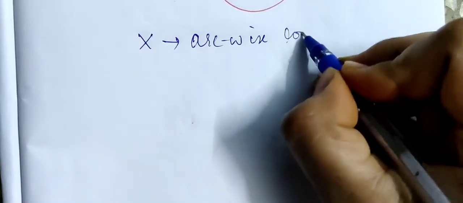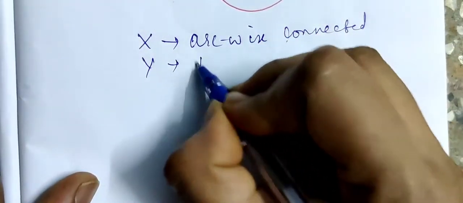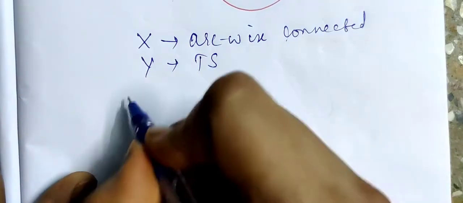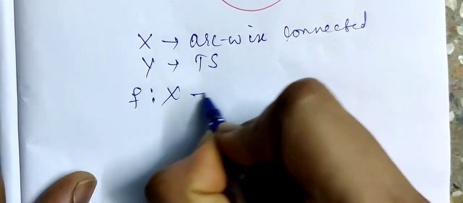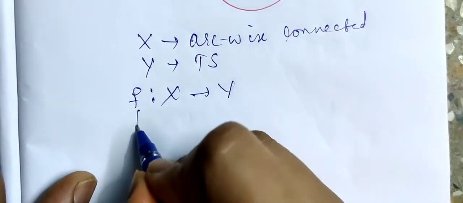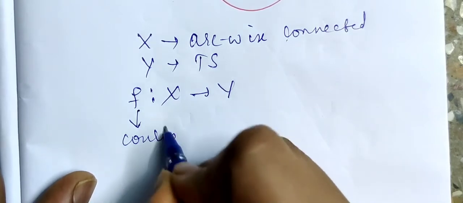That is, I need to take a space which is arc-wise connected, say that is X, and I need to have a topological space Y and a function f from X to Y which is continuous.